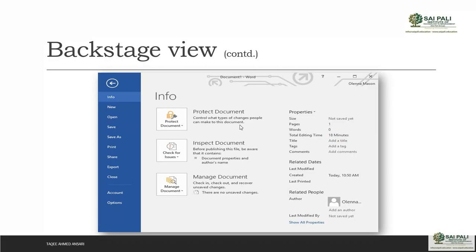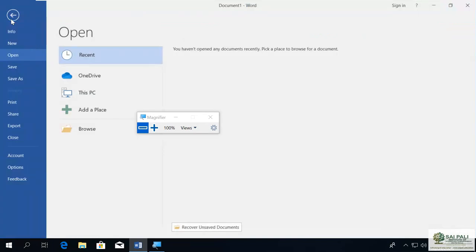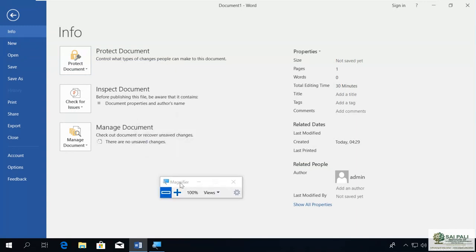So let me show you that. If you want to see the backstage view, you will click on this File tab from the ribbon, and when you click, this backstage view will open. This backstage view will contain other information, like Info, which will give you the information of your document which is currently open.